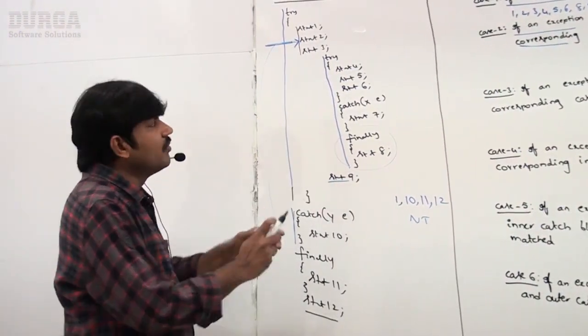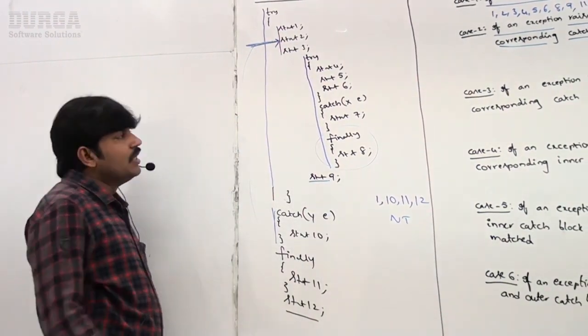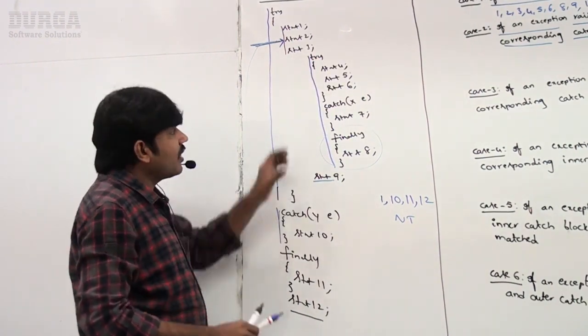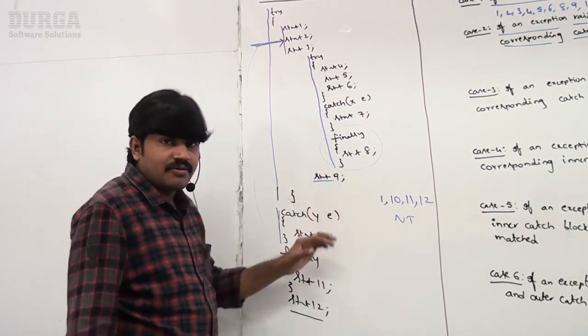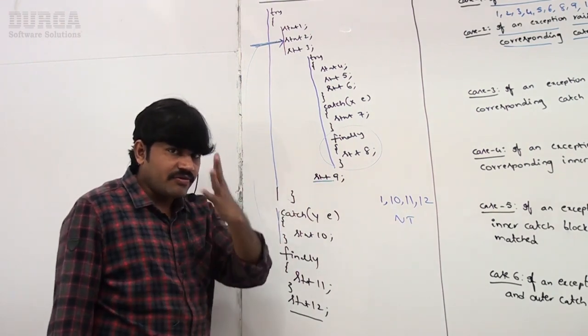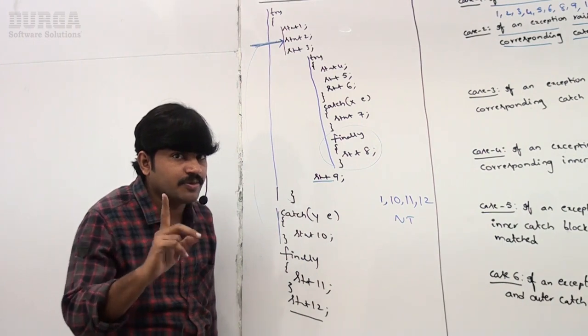Now, sir, in our scenario, if an exception is raised at statement 2, I didn't enter inside the inner try. If you are not entering inside the inner try, what is the need of executing the inner finally? That's why in this scenario, the inner finally block is not going to be executed. Take very special care, sir.